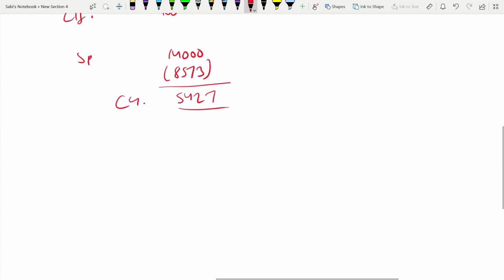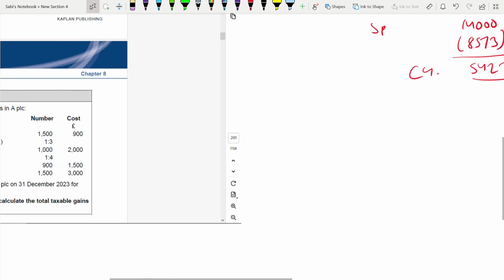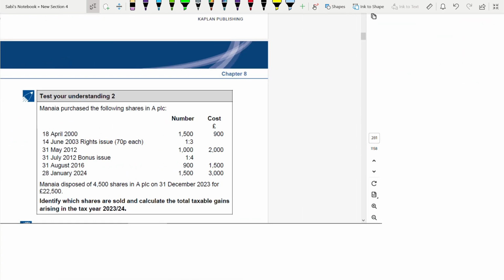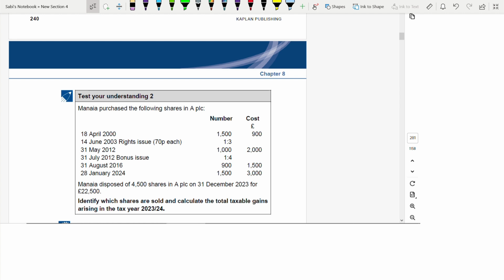Coming to test understanding 2 is very easy. Keep practicing where you have to use share pool and all. Now, identify which shares are sold and calculate total taxable gain. So here you have been given the numbers. See, wherever they didn't say anything, you have purchased. And wherever right issue and bonus issue are there, they will write like this. And it's not always compulsory that bonus issue has to be first and then right issue. It could be any order. Now, after this, she disposed this much and she sold it for 22,500.